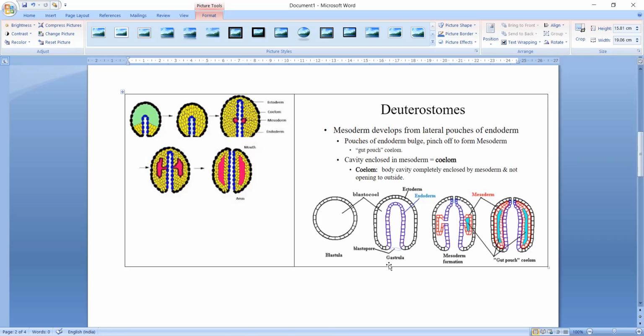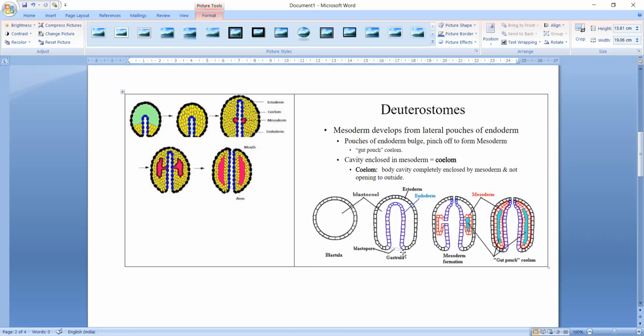So see, in this gastrula you see the blastopore. This blastopore in deuterostomes will give rise to the anus. So all enterocoelomates are deuterostomes. Now in the previous lecture we have seen that true coelom is found in Chordata, Hemichordata, Echinodermata, Mollusca, Arthropoda, and Annelida. Now, out of these,